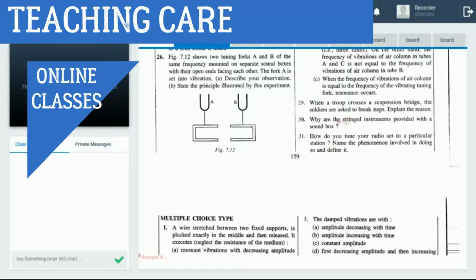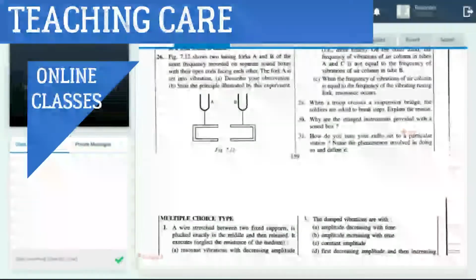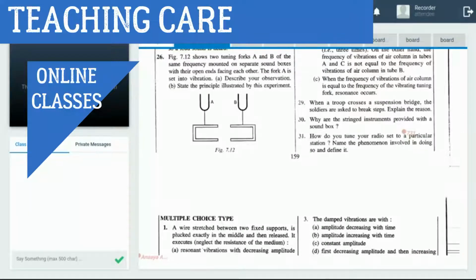Question 29: on a suspension bridge, why do soldiers have to break step? If they do not break step, the frequency of their steps may match the frequency of the bridge, and the bridge may vibrate or even break. So to prevent this, soldiers have to break their steps.